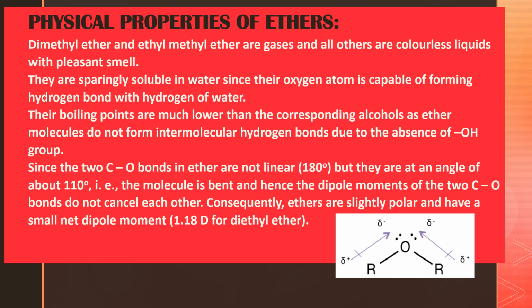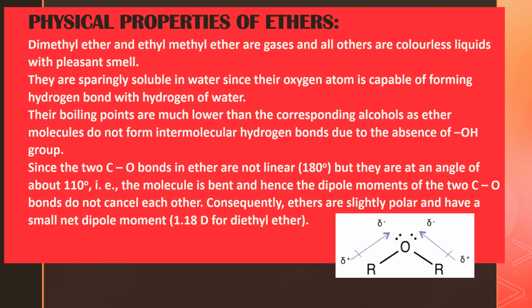The reason is, see students, ether is ROR and alcohol is ROH. Okay, so if you take two ether molecules, there is no hydrogen on oxygen. So there is no chance of forming intermolecular hydrogen bonds between ethers. What does intermolecular mean? Between two molecules. Due to the absence of hydrogen on oxygen in ether, they cannot form intermolecular hydrogen bonds, because of the absence of the OH group.